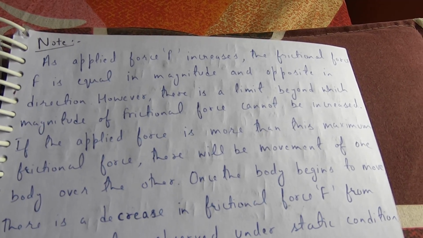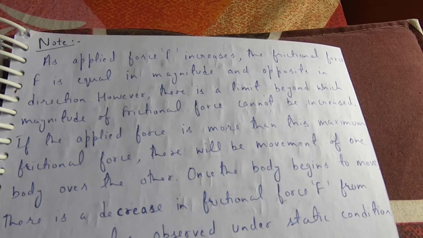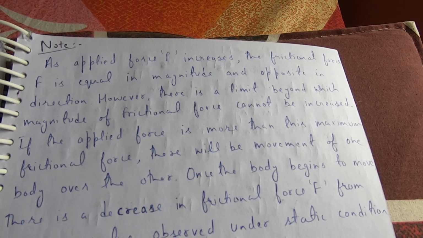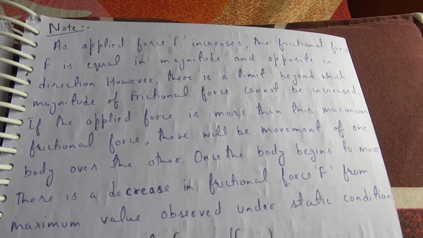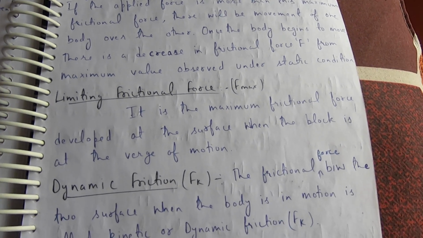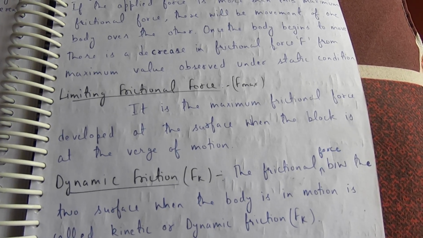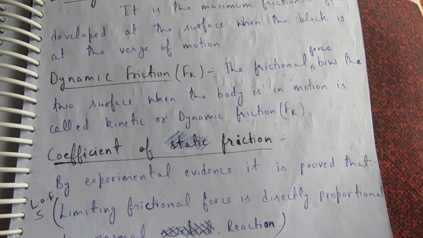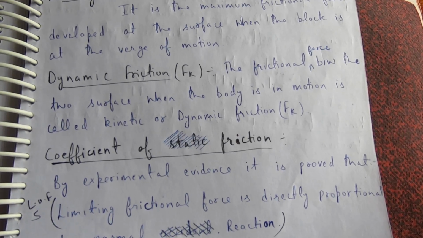However, there is a limit beyond which the magnitude of frictional force cannot be increased. If the applied force is more than this maximum frictional force, there will be movement of one body over the other. Once the body begins to move, there is a decrease in frictional force F from the maximum value observed under static condition. Limiting frictional force: it is the maximum frictional force developed at the surface when the block is at the verge of motion. Dynamic friction: the frictional force between the two surfaces when the body is in motion is called kinetic or dynamic friction.